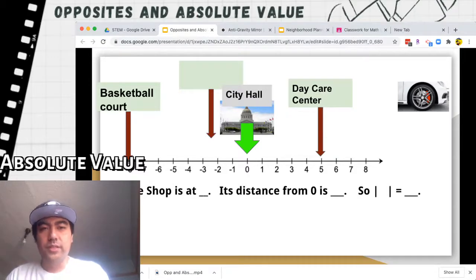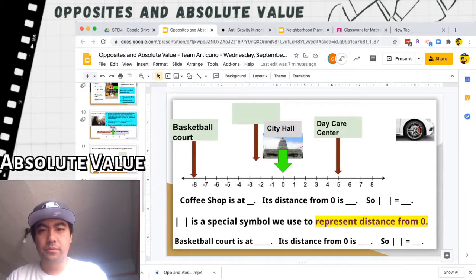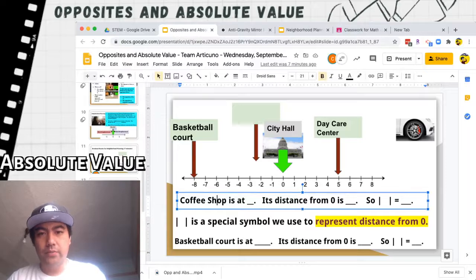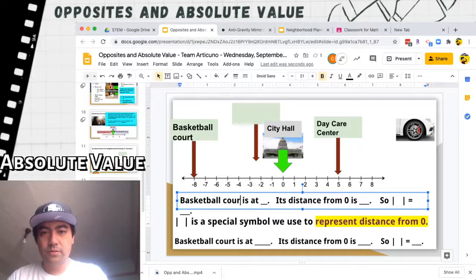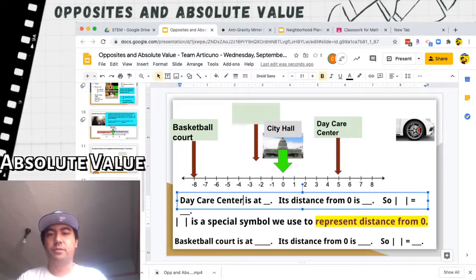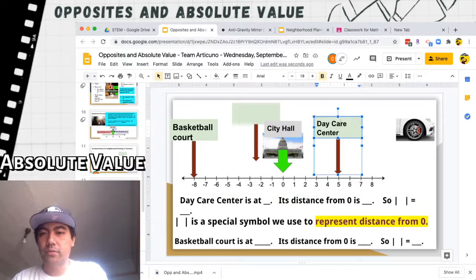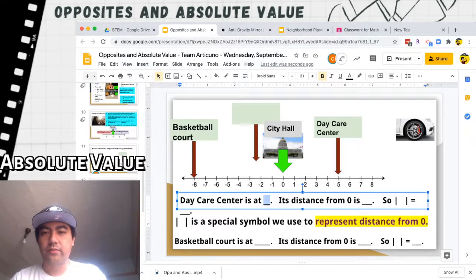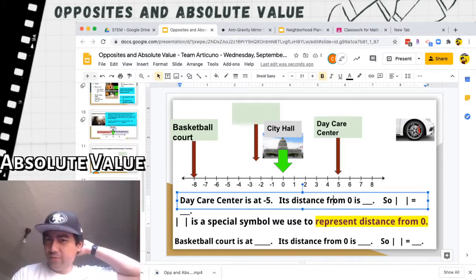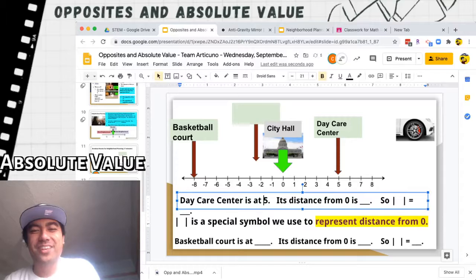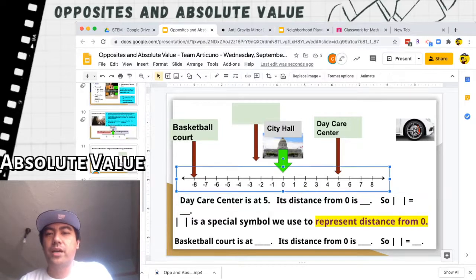All right, so for this example, we have a basketball court. No, sorry. We have a daycare center. The daycare center is at -5. So wait a minute. Oh no, not -5, excuse me, +5. The daycare center is at +5.